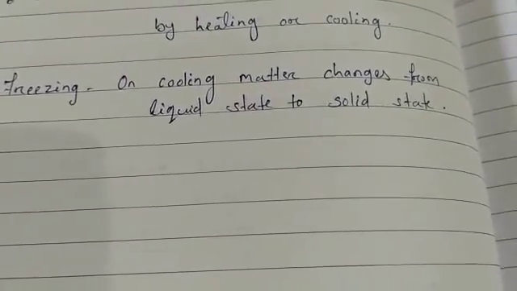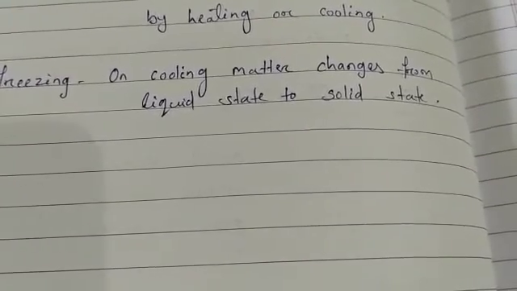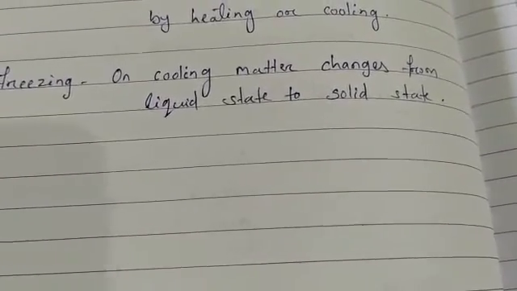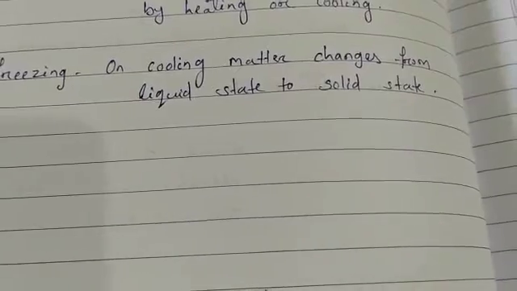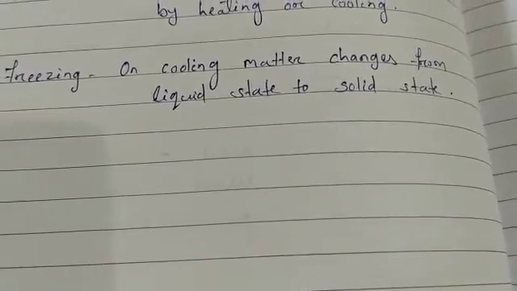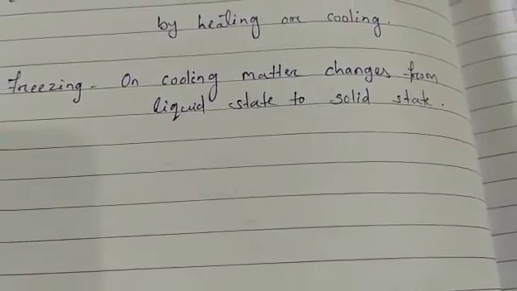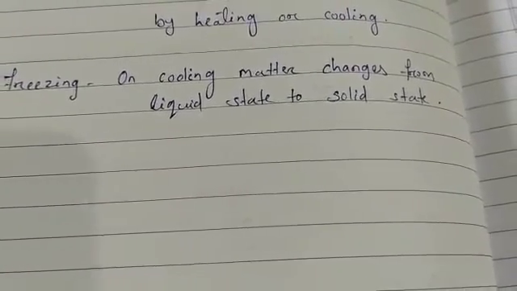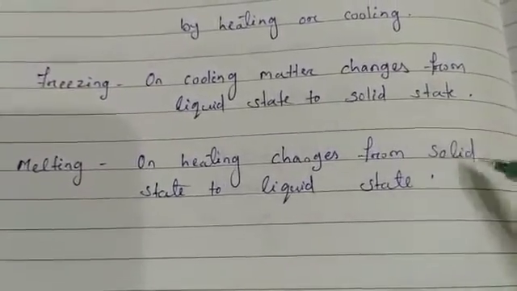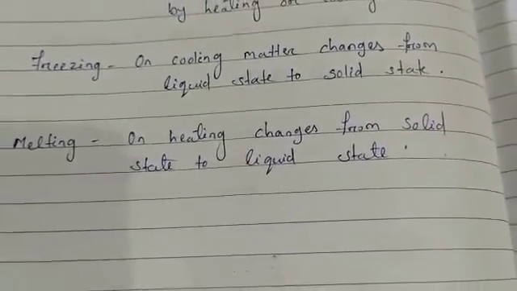Similarly, when an ice cube is taken out from the refrigerator and kept in a room, it slowly changes to water. First, when we were cooling, we kept the water in the freezer and it changed to ice. But when we took out the ice cube and kept it in the room, it changed again to water. So on heating, matter changes from solid state to liquid state. That is called melting. Freezing takes place on cooling, when matter changes from liquid to solid. Melting means on heating, the matter changes from solid state to liquid state.